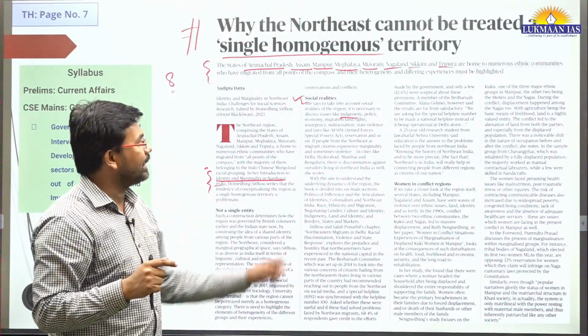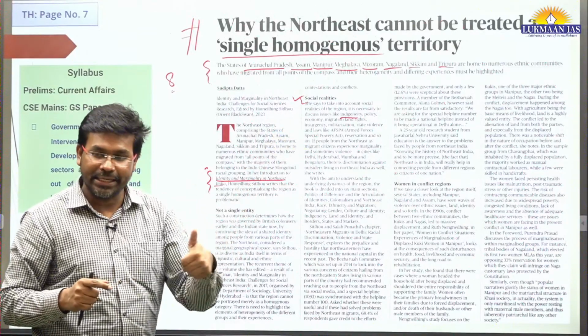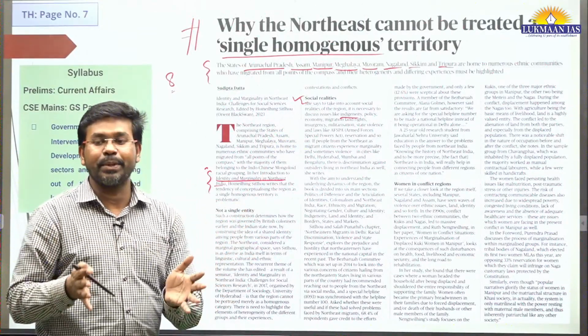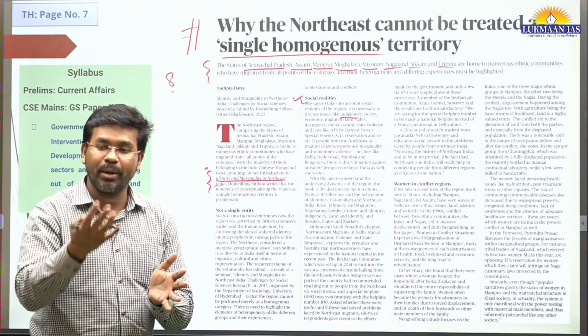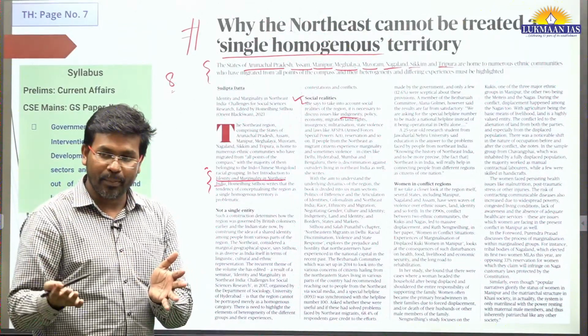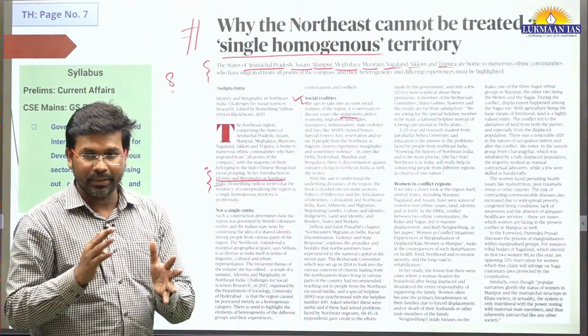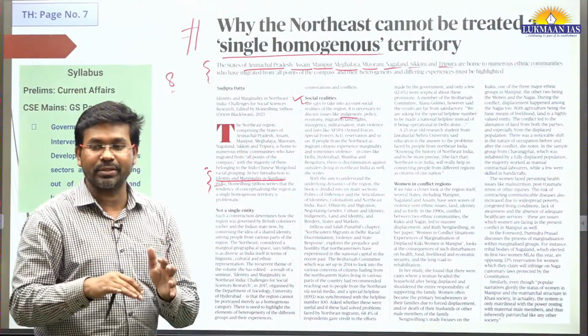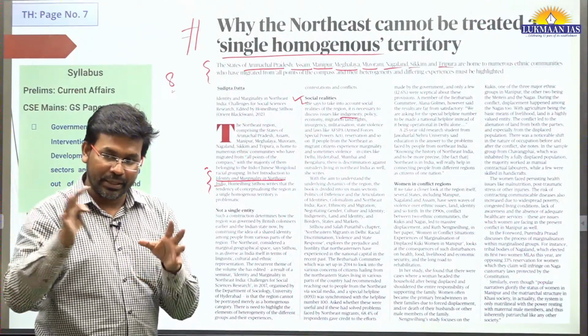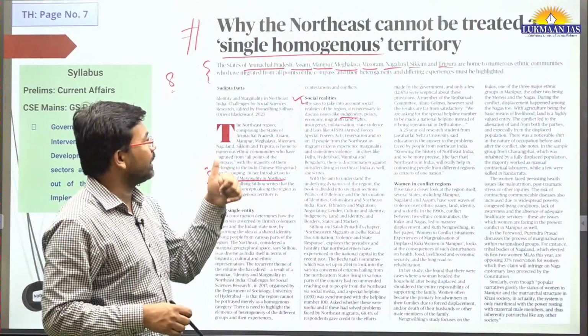This issue is also associated with indigeneity, meaning the indigenous people feel they are outnumbered by the people who are coming from outside. So there is a problem of we versus them in the Northeast. So that talks about indigeneity.